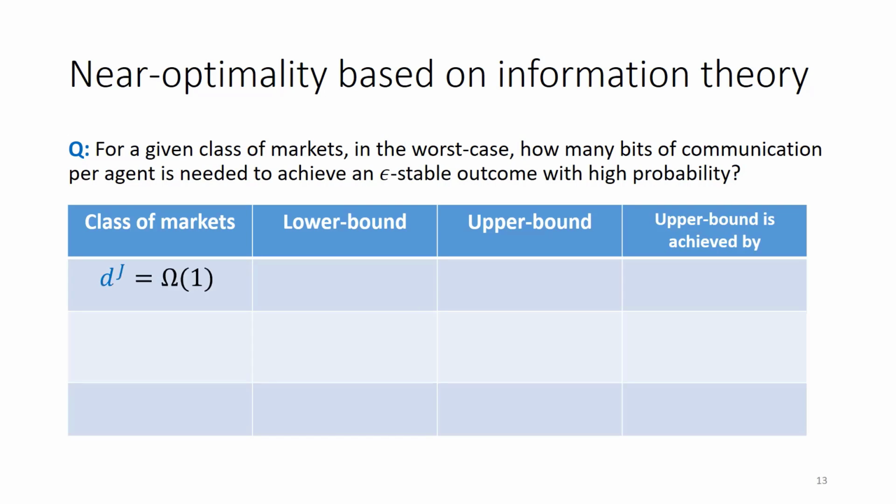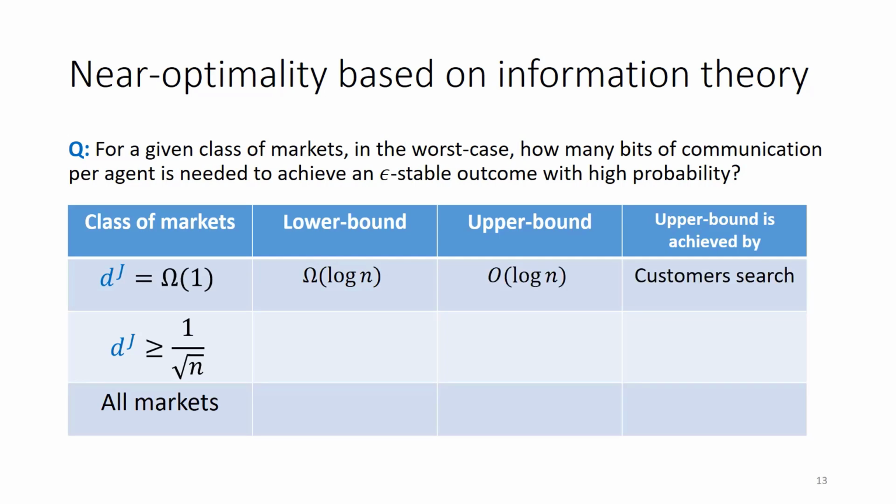The first column classifies markets according to the parameter dj, with various lower bounds on dj. In the first row, where dj is relatively high, a lower bound on the communication per agent is log n. This is because even to specify the identity of a partner requires log n bits of communication.